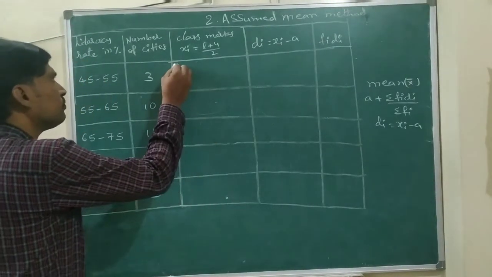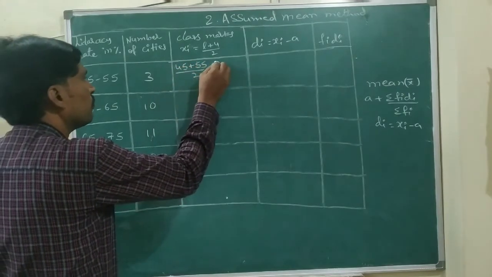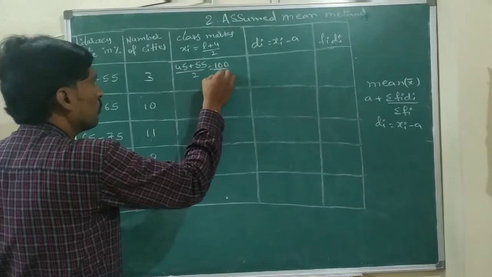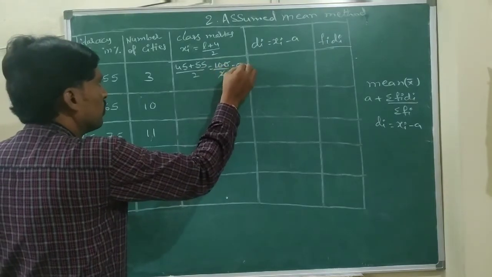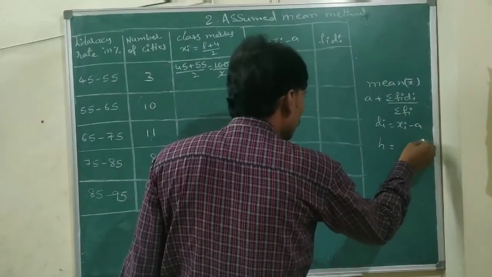Lower limit, what is there? 45 plus 55 by 2. 45 plus 55 is 100, by 2, that is 50. Now we need to find the h value. It is easy for calculation.